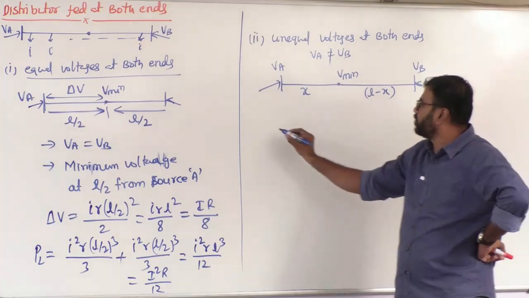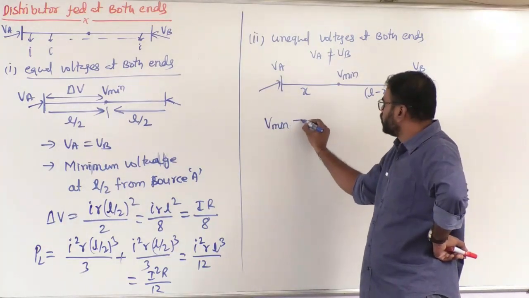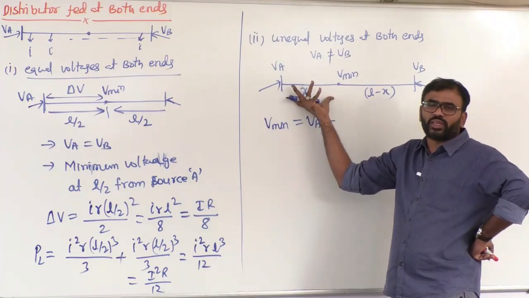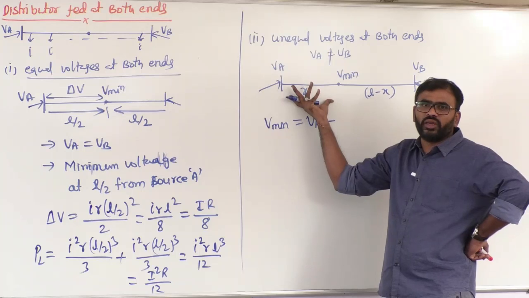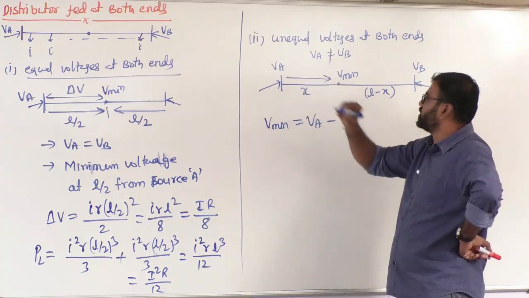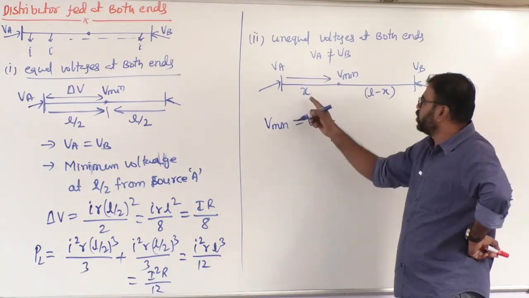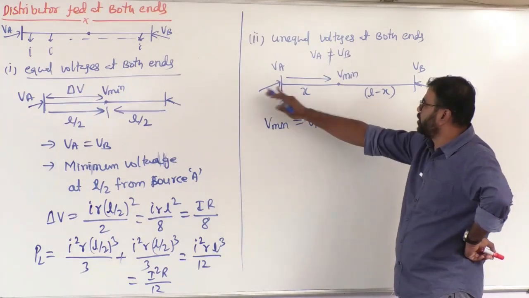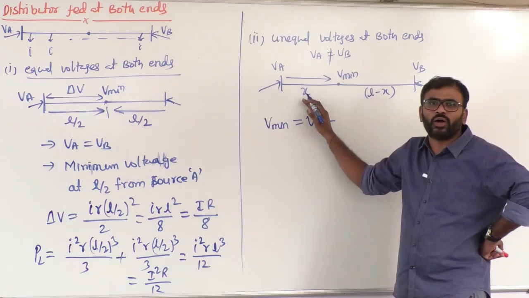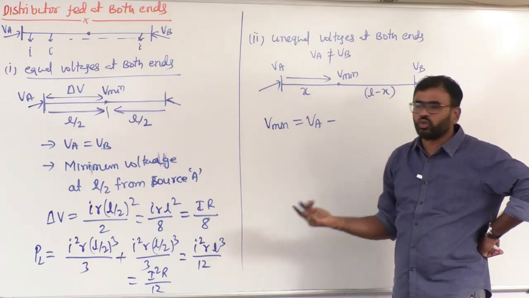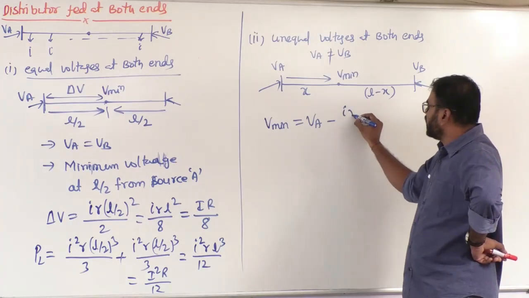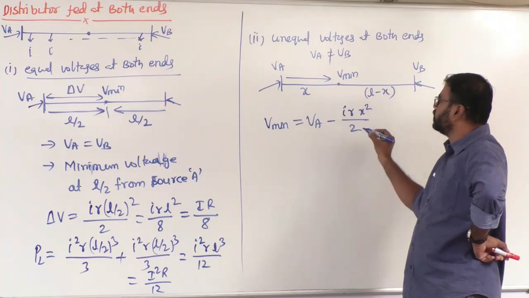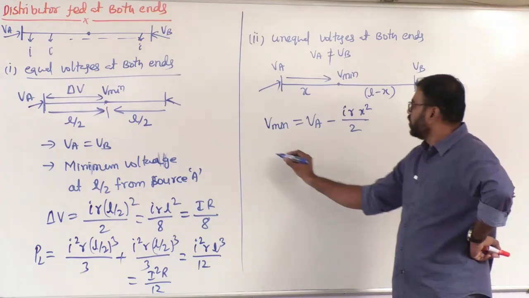Tell me how to write V minimum. V minimum equal to VA minus voltage drop in this section. How to calculate the voltage drop in this section? In this section current is only in this direction, right? If you forget about the rest, this is a distributor fed at one end, having a length equal to X meters. So the formula is I R L square, L square means X square by 2.